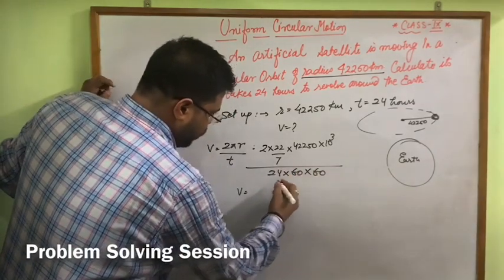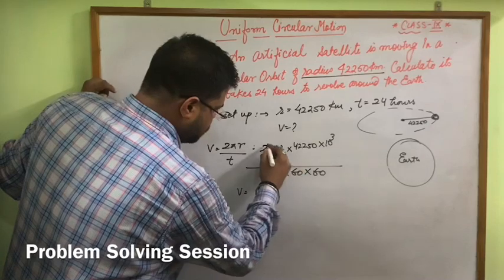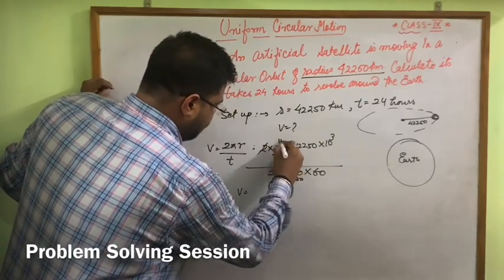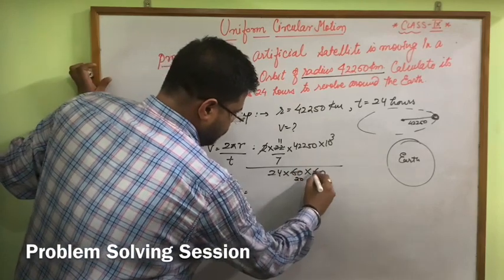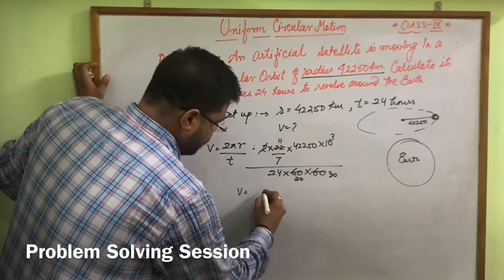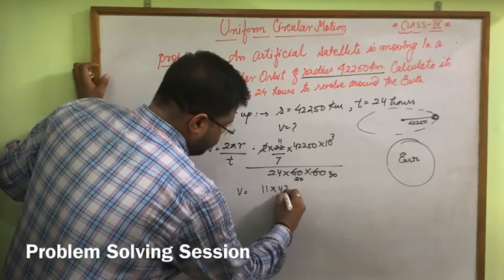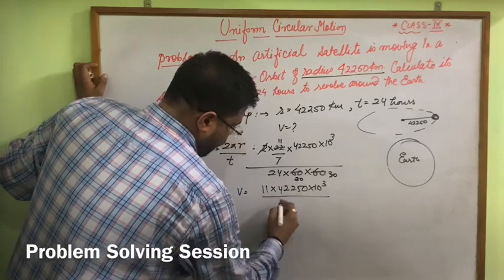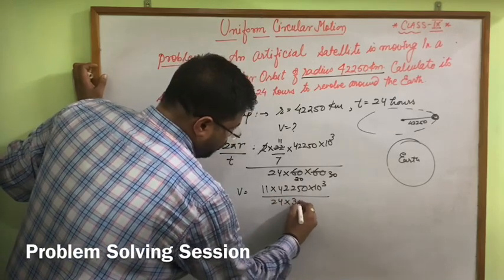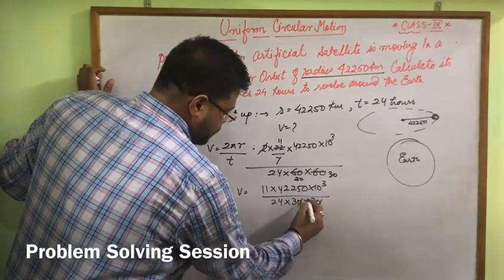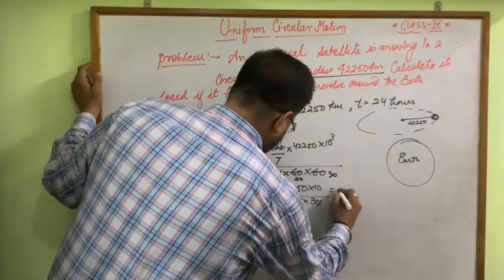Here we can cancel terms, so this one is cancelled and this one is also cancelled, remaining 10.